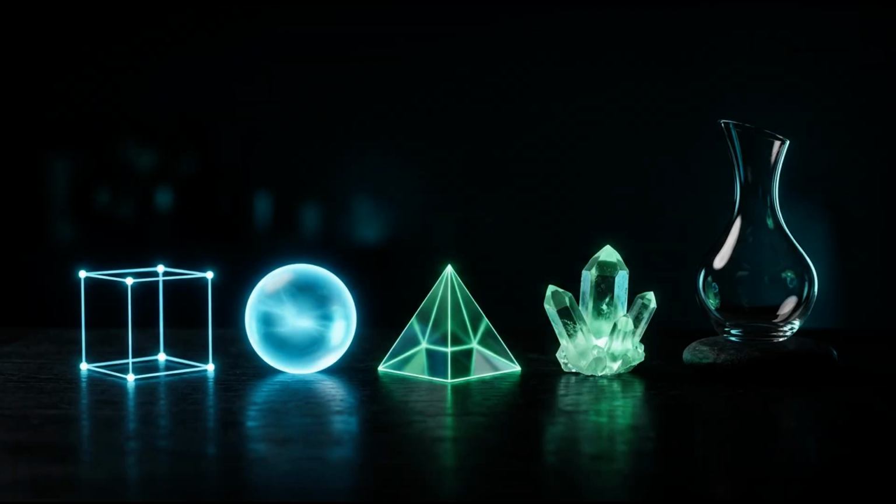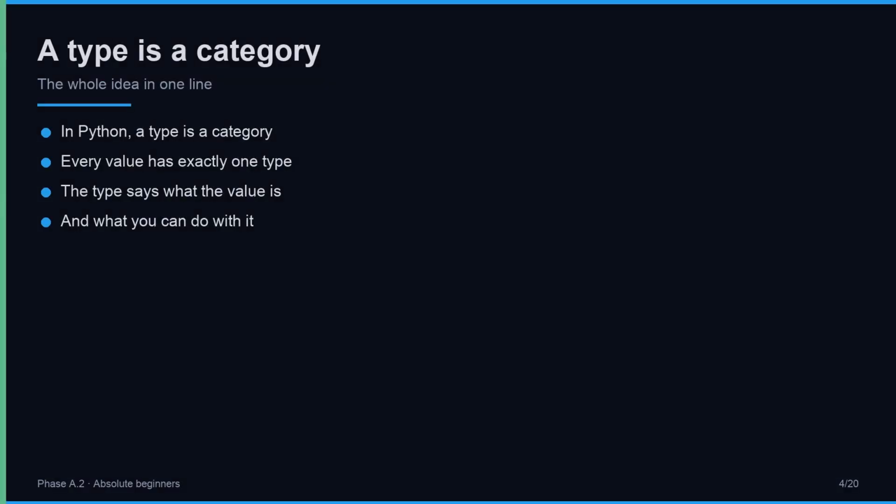Picture a zoo. Each enclosure holds a different kind of animal, and each one needs the right care. Python values are like that too. They live in categories, and each category has its own rules. A whole number is not the same creature as a line of text, even though both are good values. A small, orderly zoo. So in Python, the word type just means category.